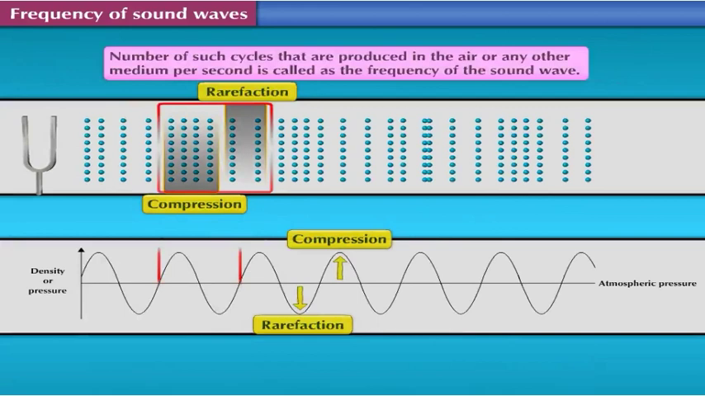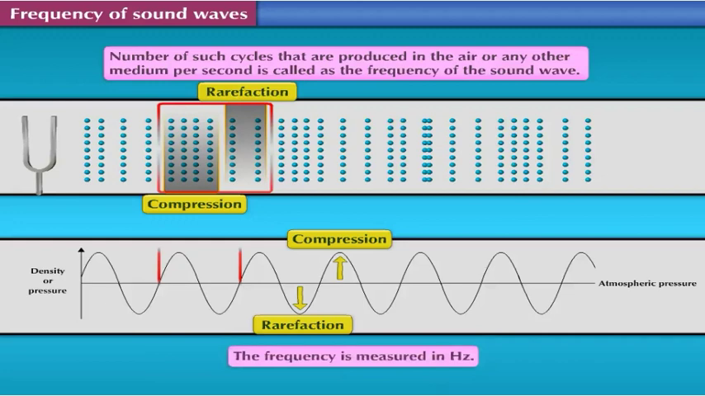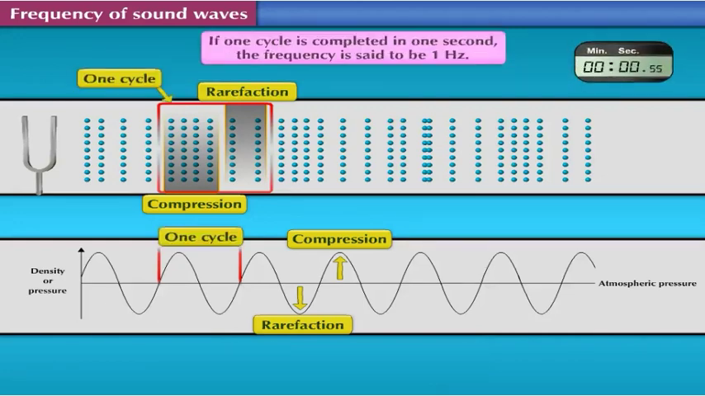The number of such cycles that are produced in the air or any other medium per second is called the frequency of the sound wave. The frequency is measured in hertz. If one cycle is completed in 1 second, the frequency is said to be 1 hertz.